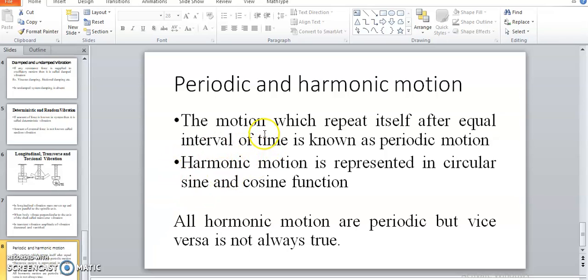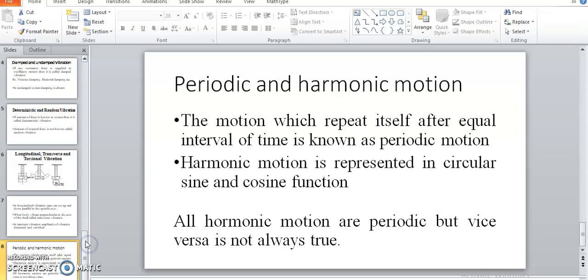Another one is periodic and harmonic motion. If an oscillatory motion repeats itself after an equal interval of time, it is known as periodic motion. And harmonic motion is represented by a sine or cosine function. So periodic motion is that which repeats itself after an equal interval of time. If it is not repeated after an equal interval of time, it is of aperiodic nature.